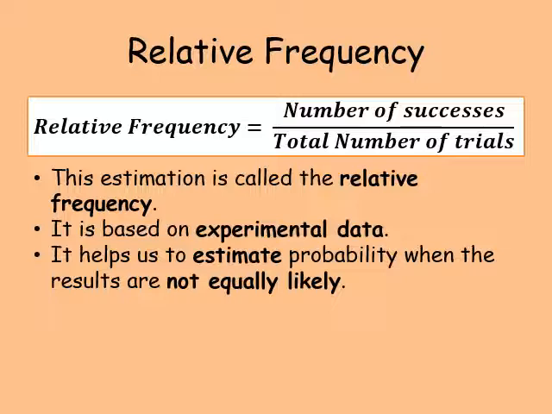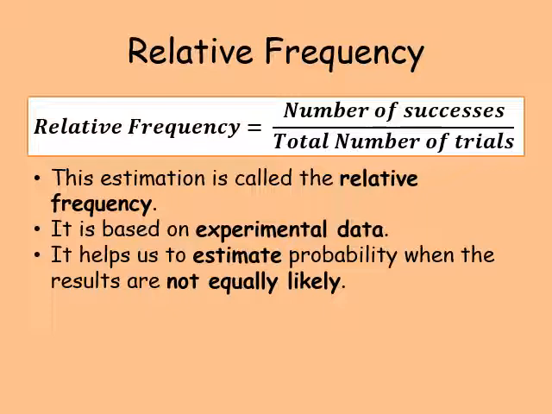So we would have to carry out a number of trials and record how many times we landed it and how many times it didn't land. So this gives us an estimation, and that estimation is called relative frequency. So the number of successes over the total number of trials. The more trials you do, the more accurate your estimate will be.